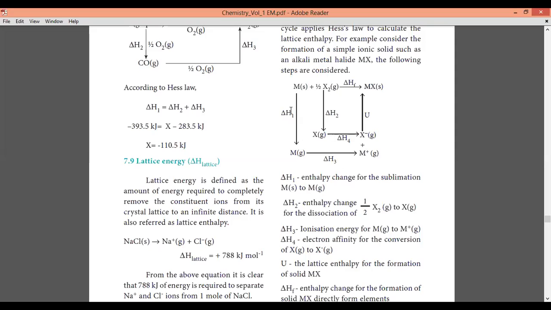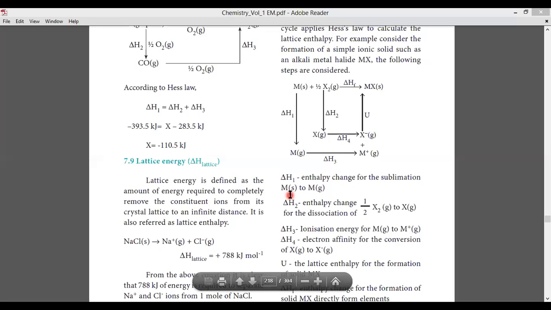See now this delta H1 அப்படின்றது என்னன்னா, that refers to the enthalpy change for the sublimation. So இங்க என்ன ஆகுதுன்னா solid phase இருக்கு, இந்த இடத்துல gaseous phase இருக்கு இல்லையா. ஸோ இப்போ இங்க என்ன ஆகுதுன்னா solid phase இருந்து gaseous phaseக்கு நம்ம அதை கன்வெர்ட் பண்ணுறோம். So this refers to the sublimation reaction.